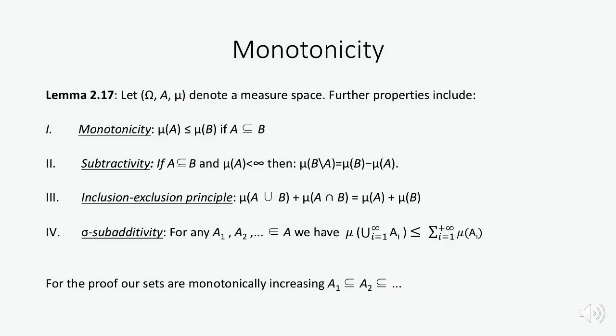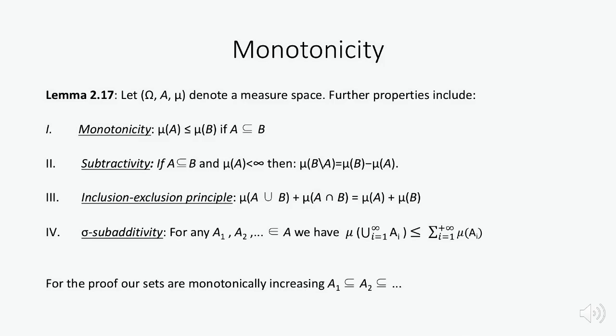For a given measure space, omega, A, and mu, the measure has the characteristic of monotonicity, which means that the image of A is smaller or equal to the image of B if A is a subset of B. Furthermore, subtractivity holds: if A is a subset of B and the image of A is strictly less than infinity, the image of the difference of B and A is equal to the image of B minus the image of A.